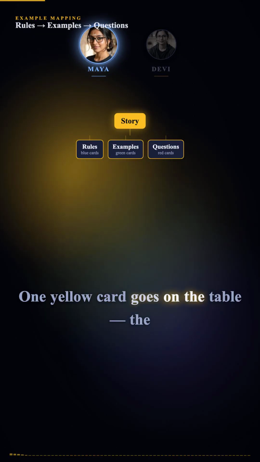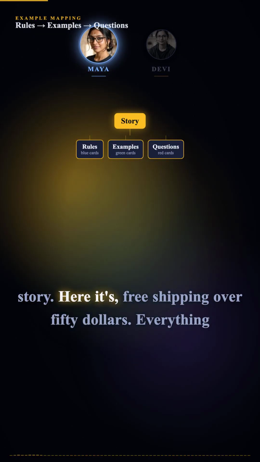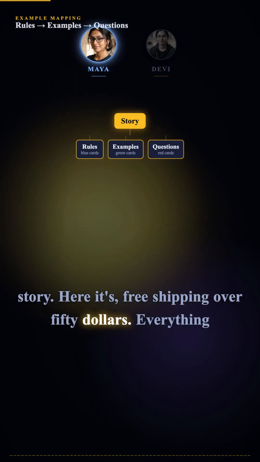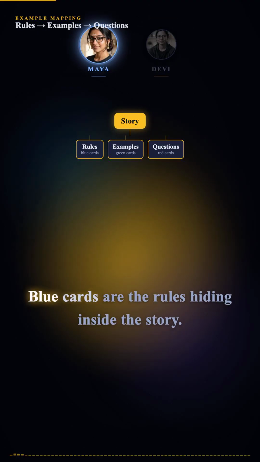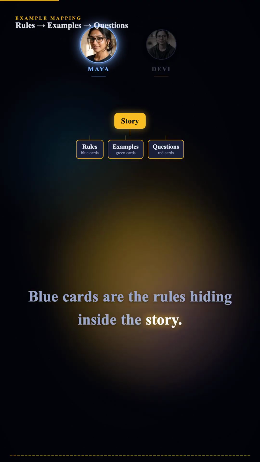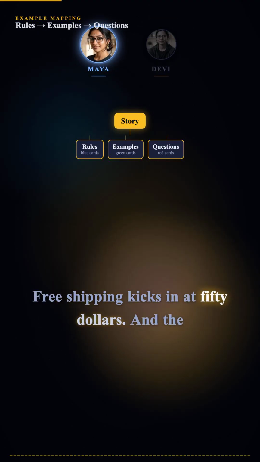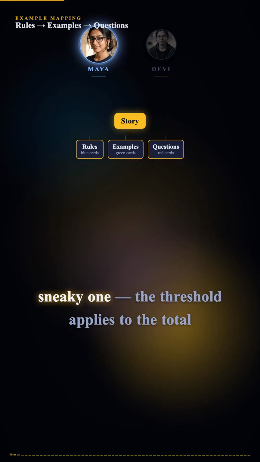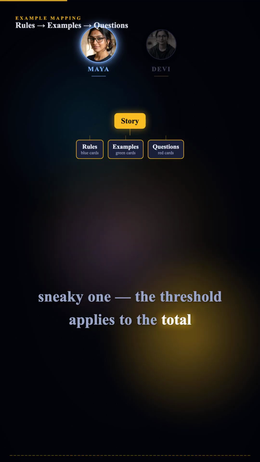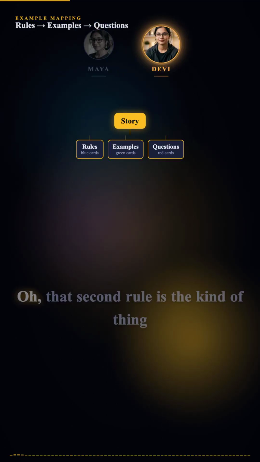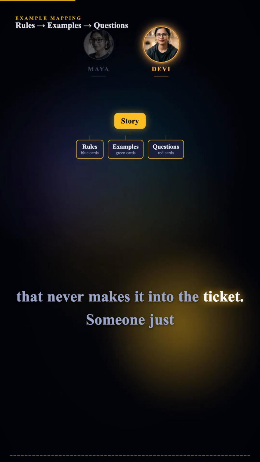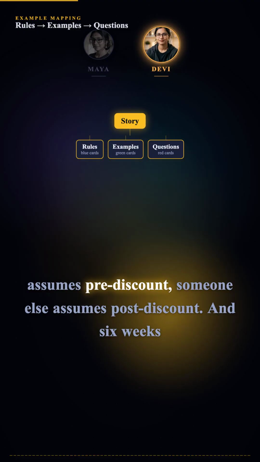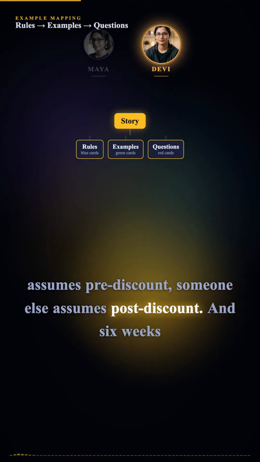One yellow card goes on the table. The story. Here it's free shipping over $50. Everything else hangs off that card. Then the blue ones? Blue cards are the rules hiding inside the story. Free shipping kicks in at $50. And the sneaky one, the threshold applies to the total after discounts. Oh, that second rule is the kind of thing that never makes it into the ticket. Someone just assumes pre-discount, someone else assumes post-discount.